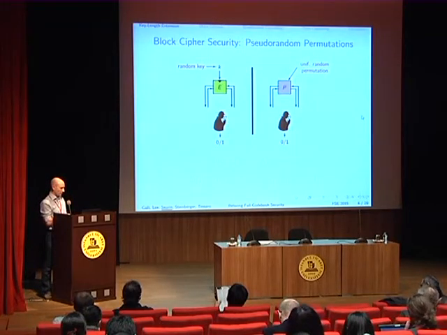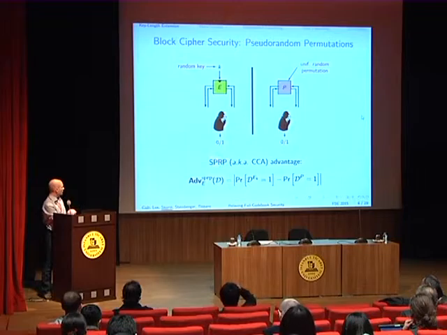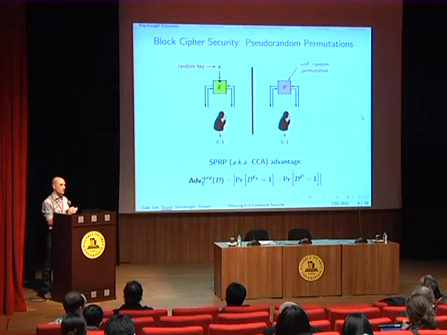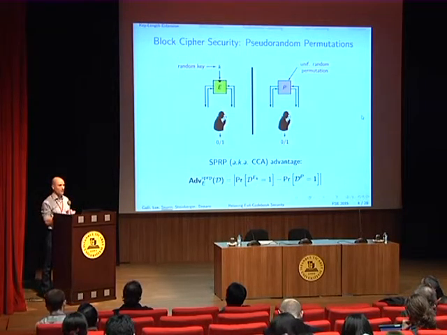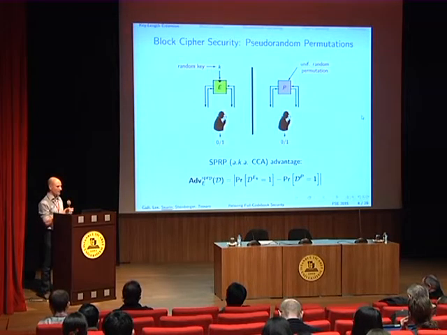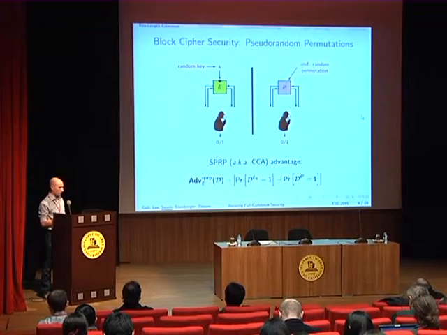This is captured by what we will call the strong pseudo-random permutation advantage. Strong here means that the adversary can make both plaintext and ciphertext queries. This is defined as the difference between the probability that it outputs one in one case and in the other case. So this is the way that we formalize the security of a block cipher.